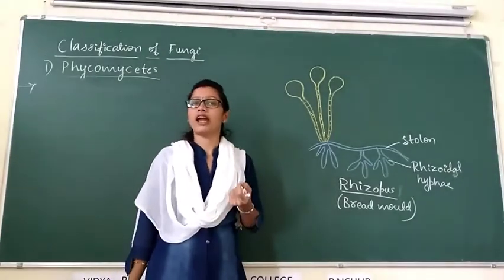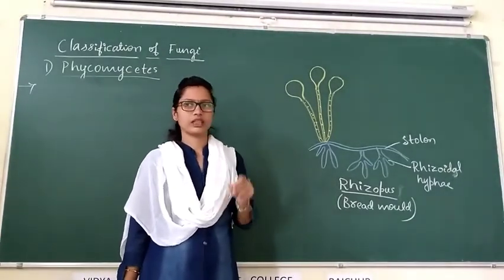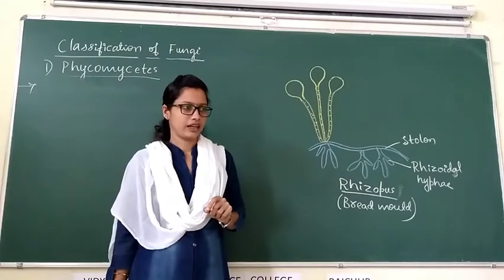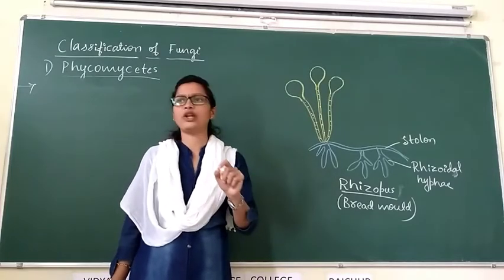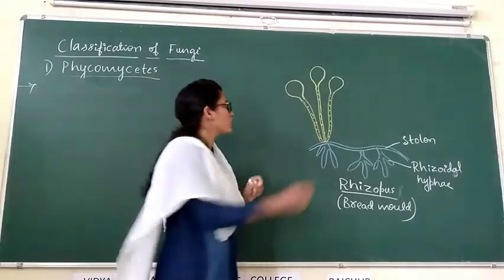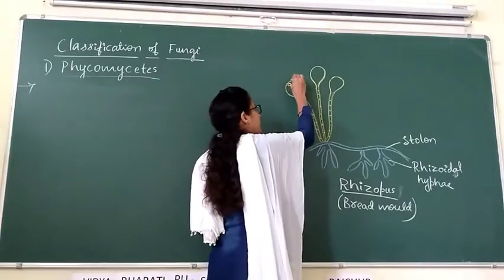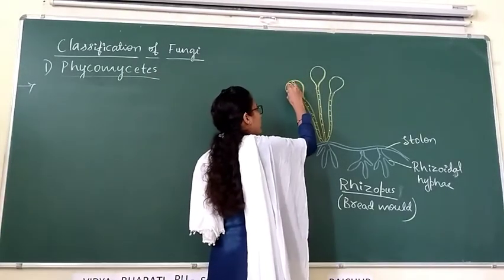Endo means inside. If spores are produced endogenously, means spores are produced inside the fruiting bodies, like this.